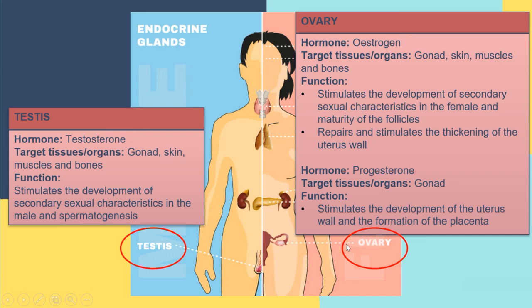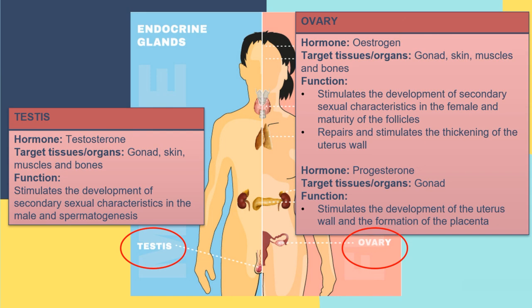All of these glands secrete hormones. Make sure you know and remember the hormones secreted by each gland.